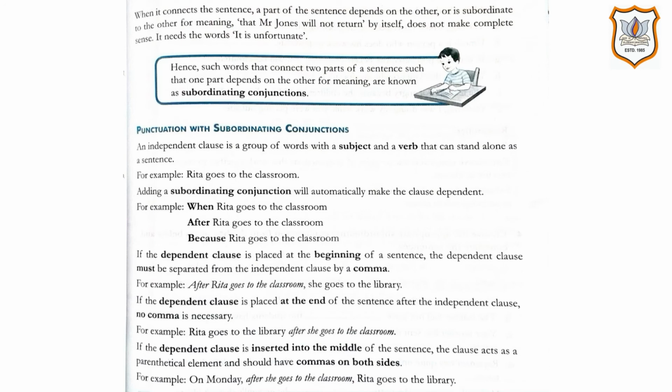If the dependent clause is inserted into the middle of the sentence, the clause acts as a parenthetical element and should have a comma on both sides. For example, on Monday, comma, after she goes to the classroom, comma, Rita goes to the library.